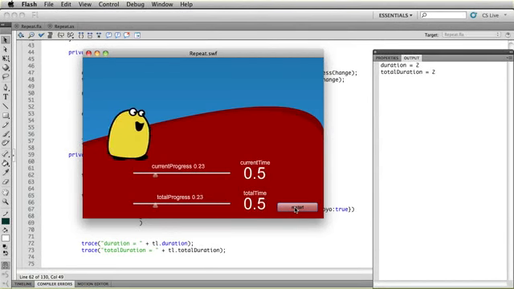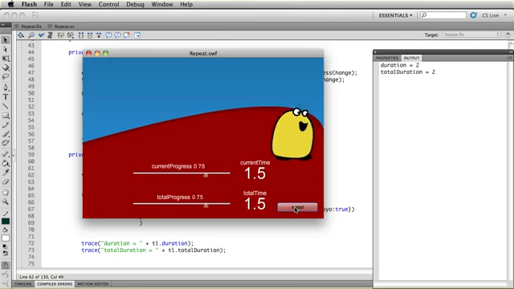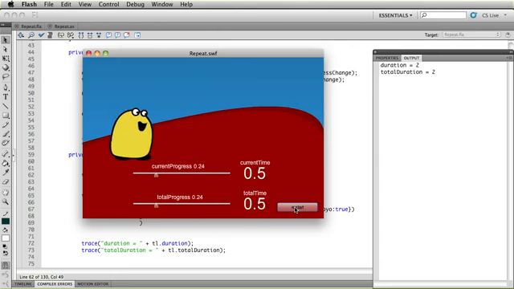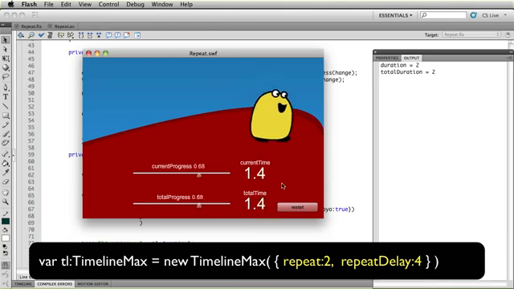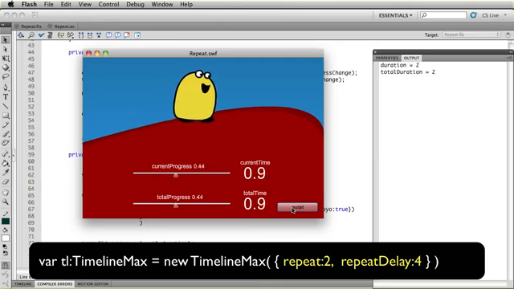Alright folks, the first thing I really want to get into today is the major difference between TimelineLite and TimelineMax. And that is the fact that TimelineMax can accept a special property called repeat. And we can specify how many times the timeline will play. Unlike TimelineLite, where we would have to put an onComplete callback in place, which would run a function that would force our timeline to play another time, we can very simply tell a TimelineMax to repeat a certain amount of times and also have a repeat delay, so that we have a little bit of a gap in time between those repeats happening.